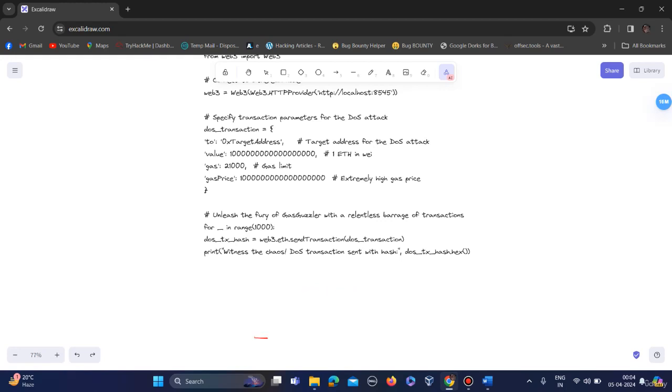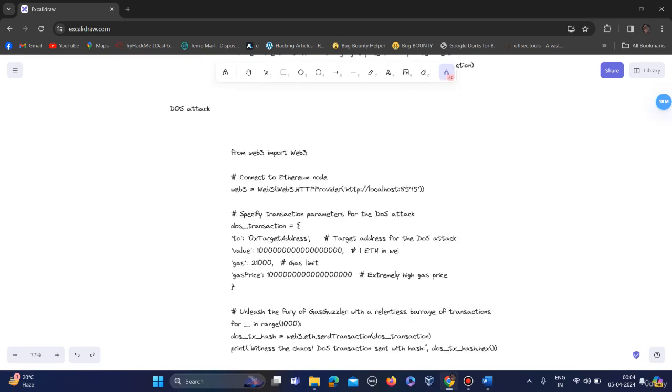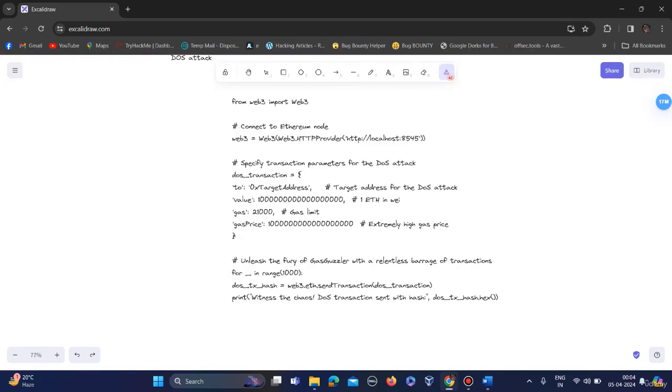Second transaction, hash will be printed. Third transaction, hash will be printed. Like this, the loop will repeat 1,000 times. So this is the whole idea behind this gas price vulnerability.